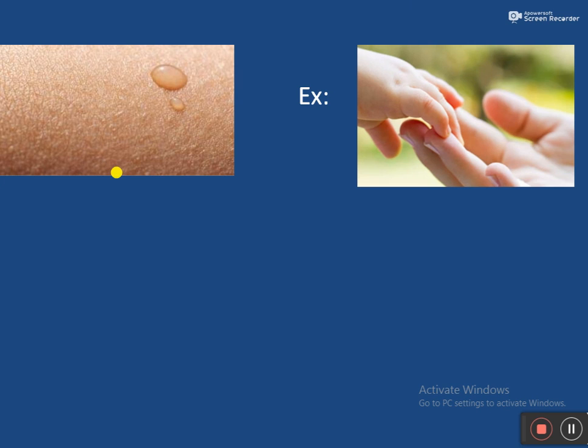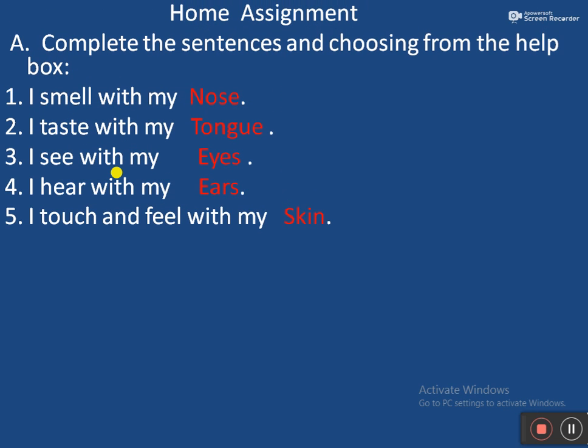Dear students, here I am giving you some home assignments. You have to do it at home. Exercise A. Complete the sentences by choosing from the help box. Here I have not given you clues. Here I have written the question answers. The first question is, I smell with my dash. What is the answer? The answer is nose. I smell with my nose.